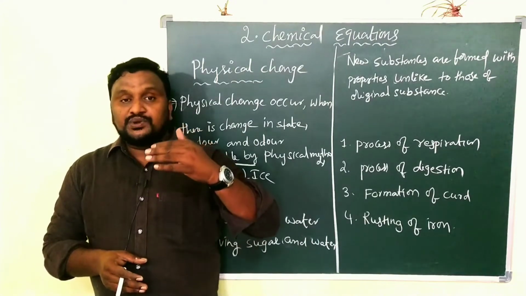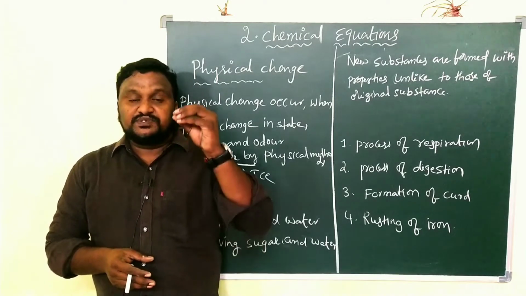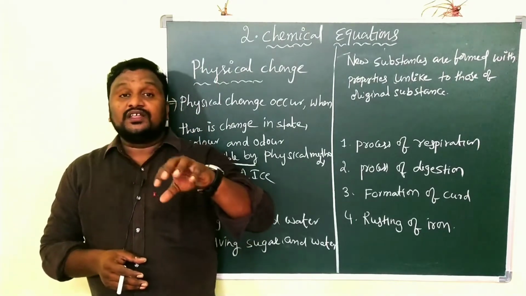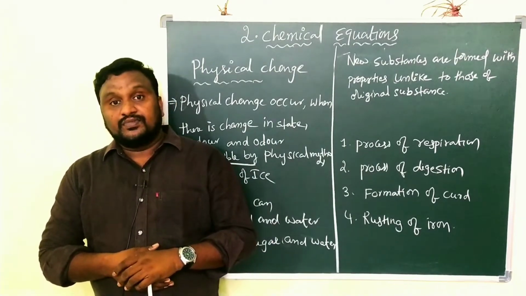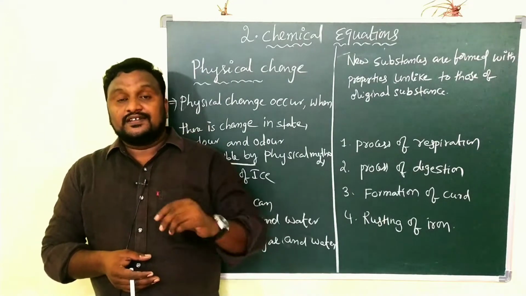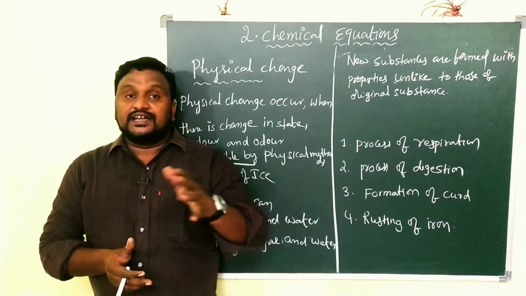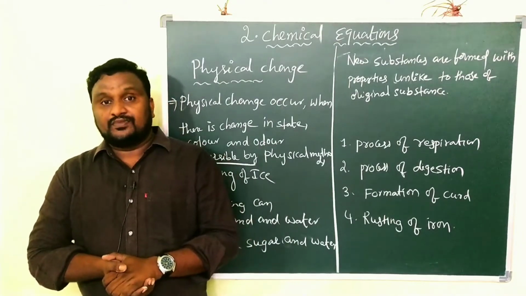There is no change in the properties of the substance. The changes that occur in the substance do not affect the properties of the original substance. Only color, size, odor change like that. That kind of change is called a physical change.